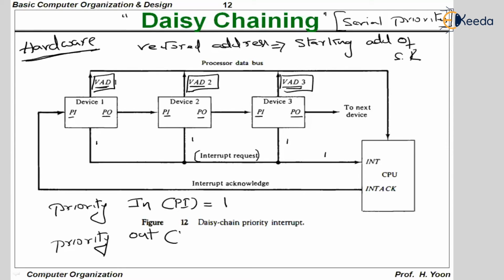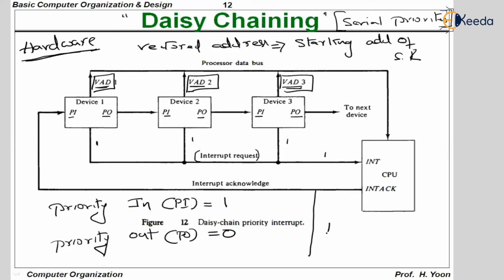Priority out, that is PO, should be equal to 0. If PI and PO are 1 and 0, it means that this device is interrupting, and then the CPU will be interrupted. So, device 2, let us understand: all of the devices are interrupting the CPU, which means that all of the devices have PI and PO values of 1 and 0. If any device is not interrupting,